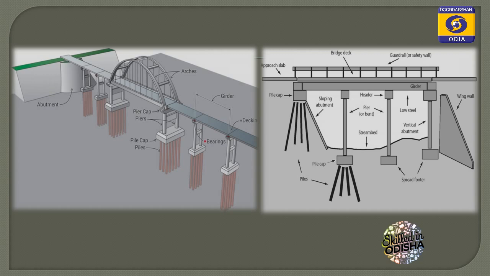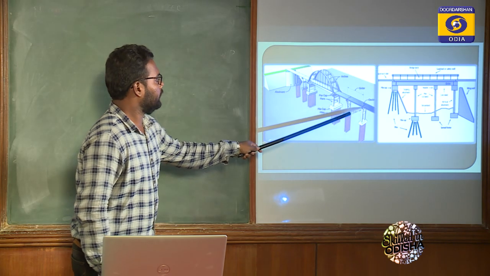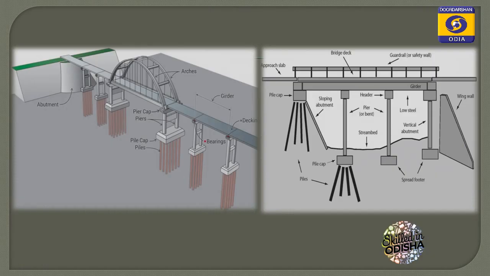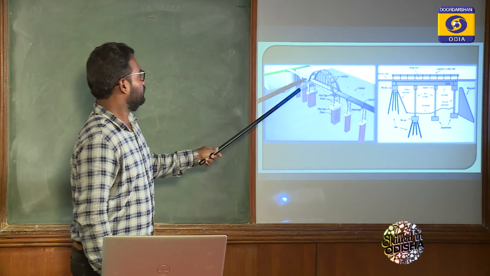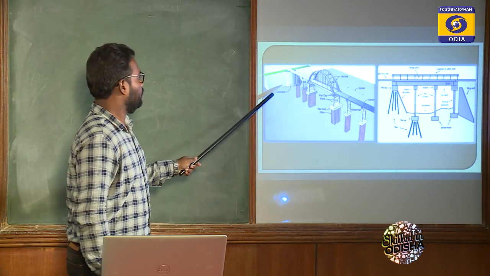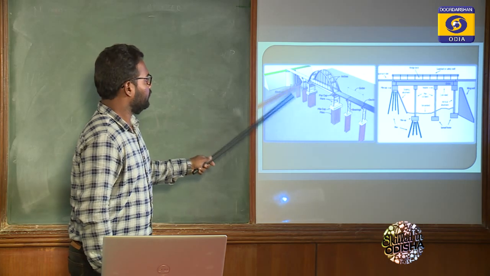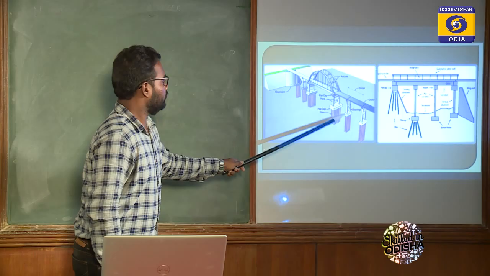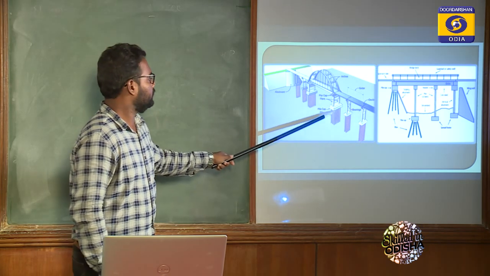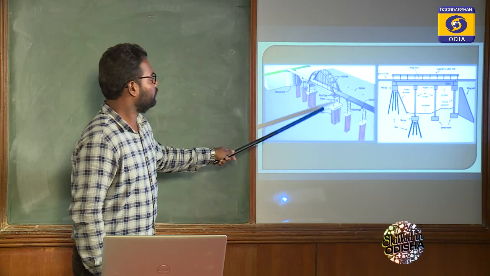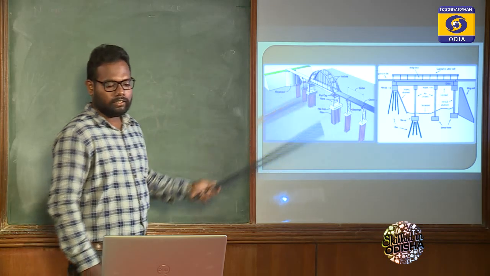So the arch, the girders, these are the girders. Okay, these are cross girders. Look at this diagram. This is a longitudinal girder. Okay, so this is the abutment, this is the wing wall. This is a pier. Okay, this is a bearing and these are the foundations. We use pile foundation here, which is a deep foundation, and this is the pile cap and also this is a pier cap.